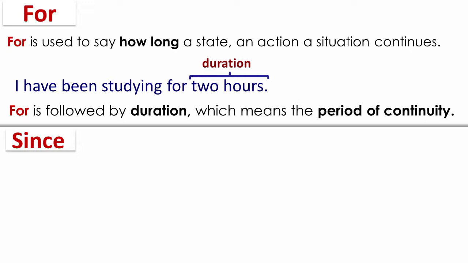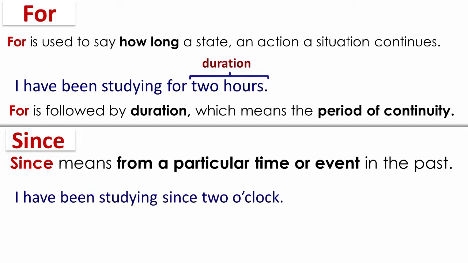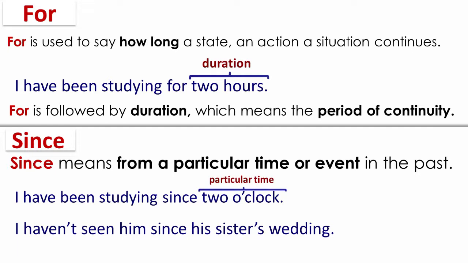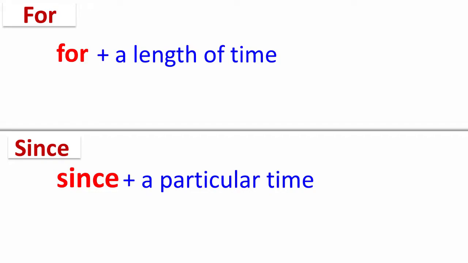On the other hand, since means from a particular time or event in the past. For example, I have been studying since 2 o'clock and I haven't seen him since his sister's wedding. Since is followed by the start point of an action or state. In other words, for is followed by a length of time, which means a period of time. On the other hand, since is followed by a particular time, as the following.